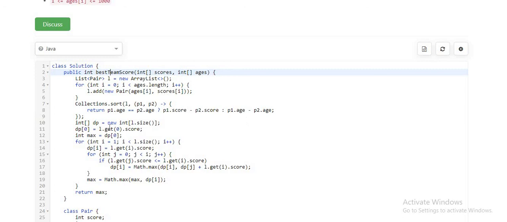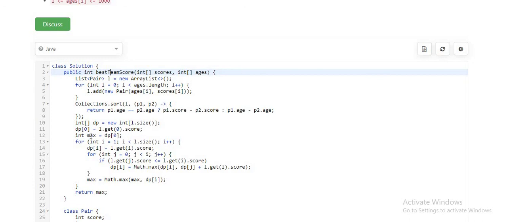Once it is done, the problem gets converted into a standard dynamic programming problem, that is the longest increasing subsequence problem. Initially I have created this DP array, whose size is the size of my list, that is the length of the array, or how many players there are. This is the tabulation approach. The DP of 0 will contain the score of the first player, that is list dot get 0 score, the 0th player's score.